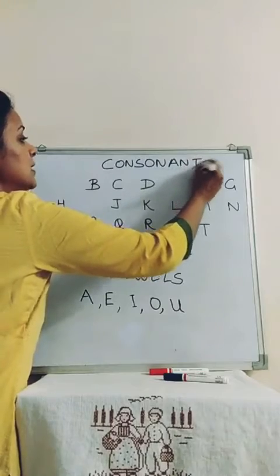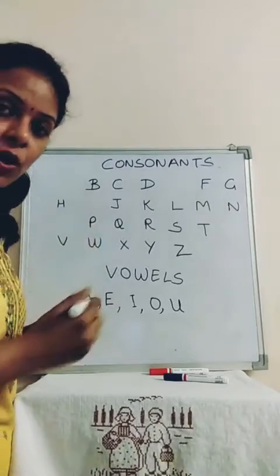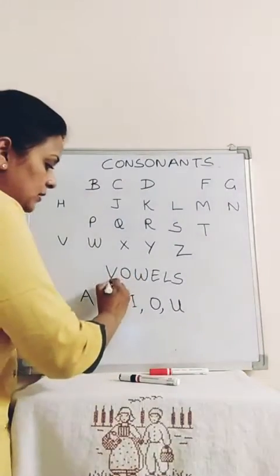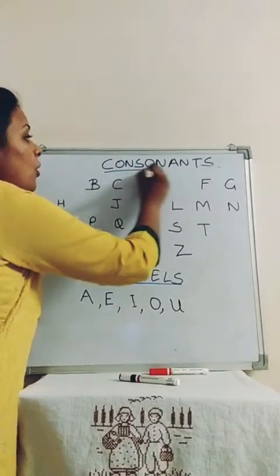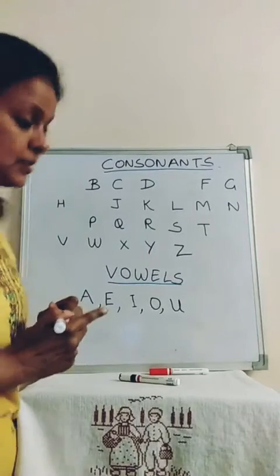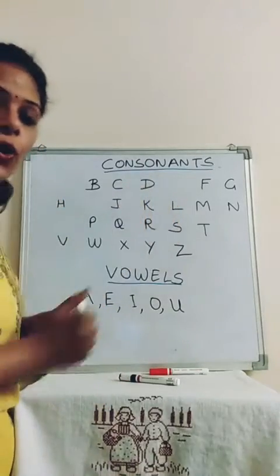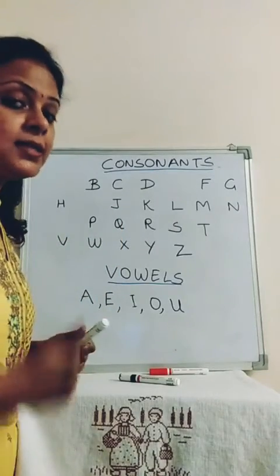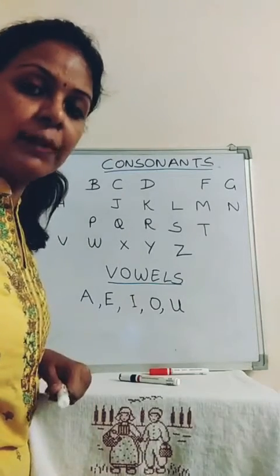So before understanding articles, it is very important to understand about consonants and vowels. So you all know what are vowels? Vowels are the letters A, E, I, O, U. And consonants are all the letters of the alphabets which are not vowels. If I remove all the vowels from the alphabets, they become consonants. So it is more important to learn vowels. Okay? So now I will tell you about articles.